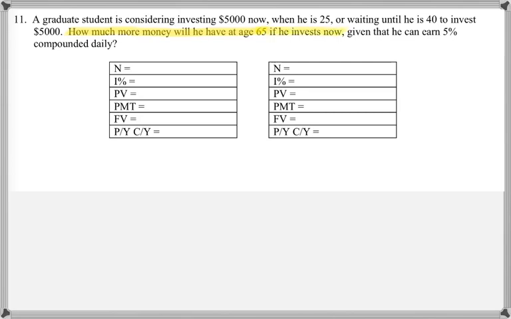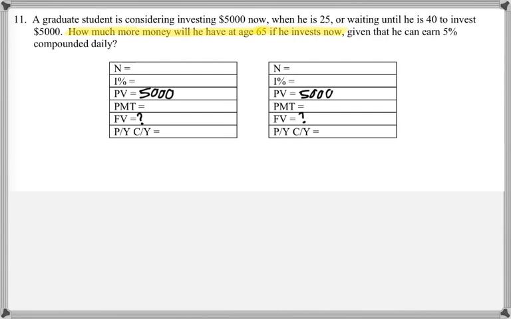So we have two scenarios, one where he invests at the age of 25 and one where he invests at the age of 40. But for both scenarios, we are starting out with $5,000 and trying to find what the future value is. What else is the same for both scenarios?